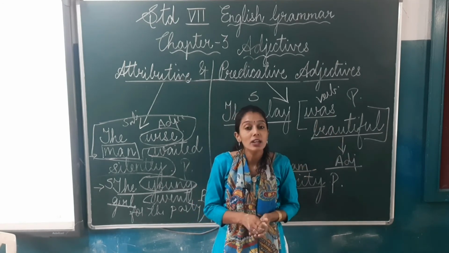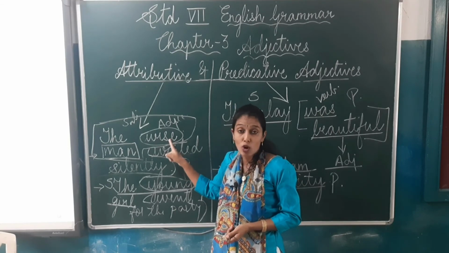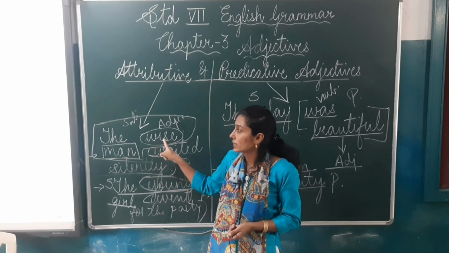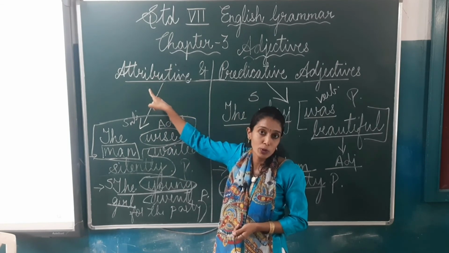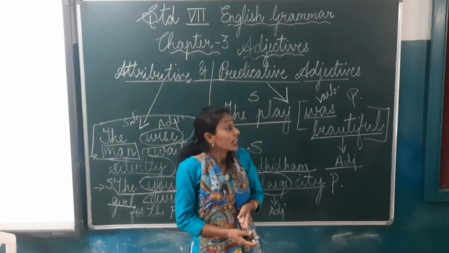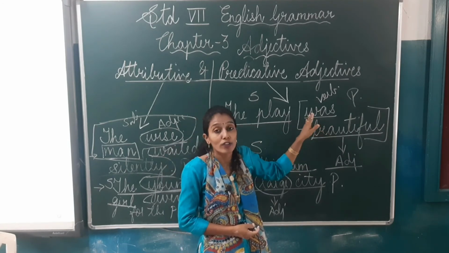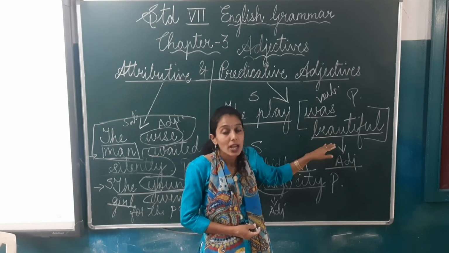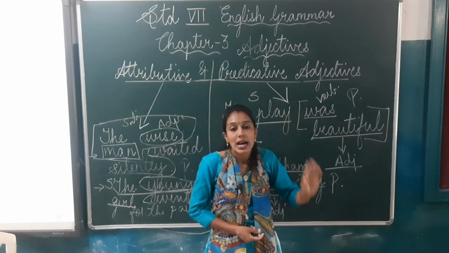Is that clear? If the adjective is placed before the noun and is in the subject part, it will be attributive adjective. If the adjective is used after the verb and is in the predicate part, it will be predicative adjective.